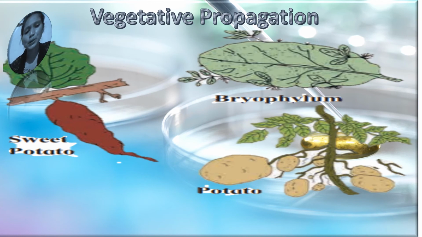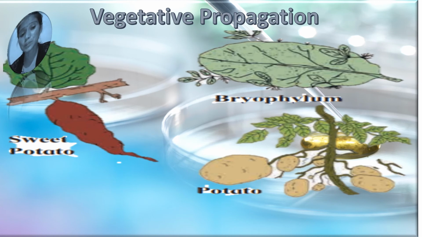Vegetative propagation occurs in potato by the eyes present on the tuber, in Bryophyllum by the buds present on the leaf margin, in sugarcane and grass by buds present on the nodes, and in carrot and radish by the root. Okay, these are all examples of vegetative propagation.